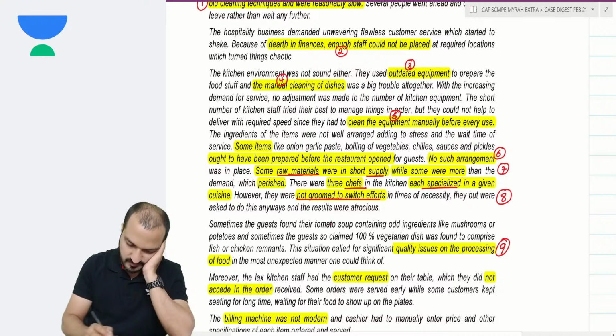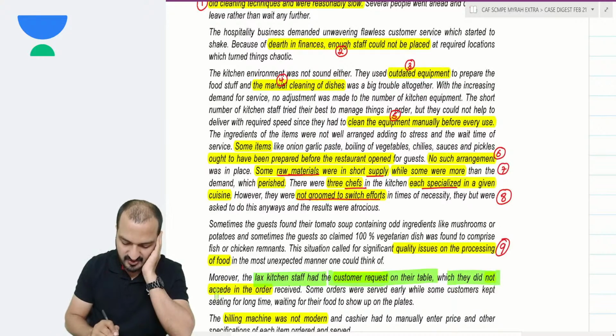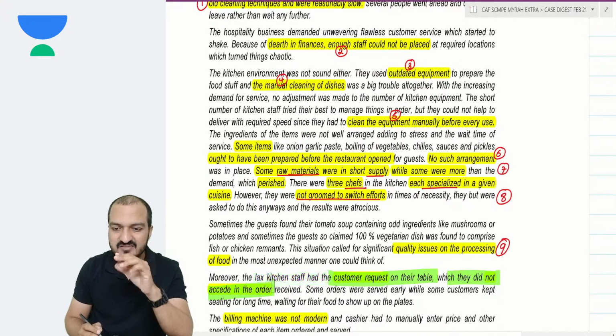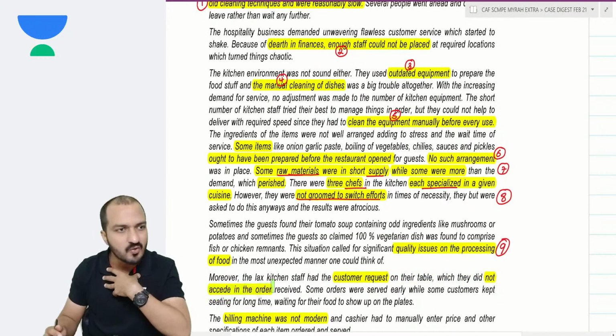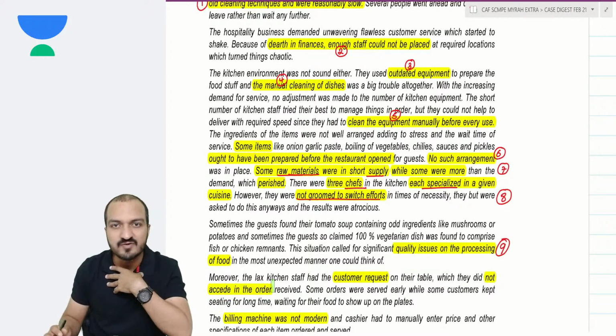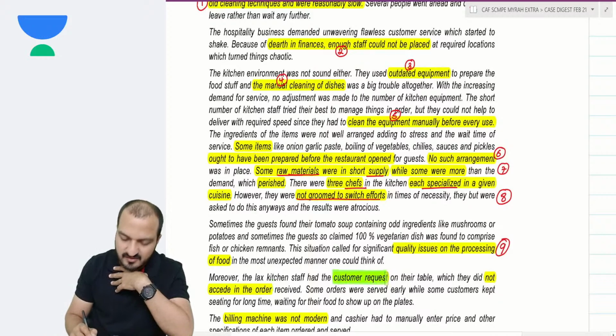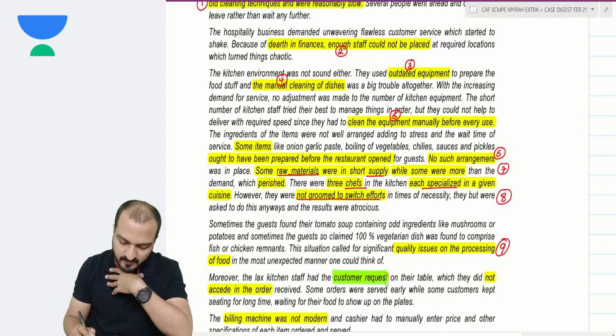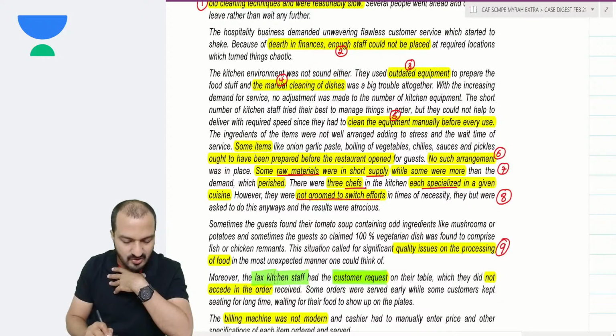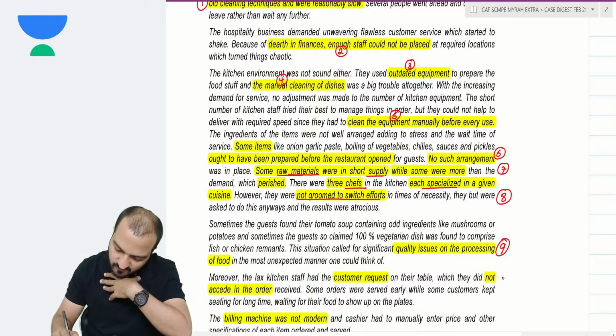Problem number 9. The lax kitchen staff did not follow the customer requests made at the table. Customer made some particular request, like, say, I generally request in a restaurant that you make my food without onions. I don't like onions personally. So when I give that request to the restaurant people, the kitchen staff are so lax that they do not follow these requests. That is again a problem. Customer requests are not followed properly.